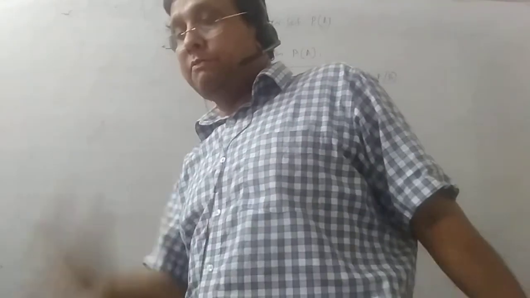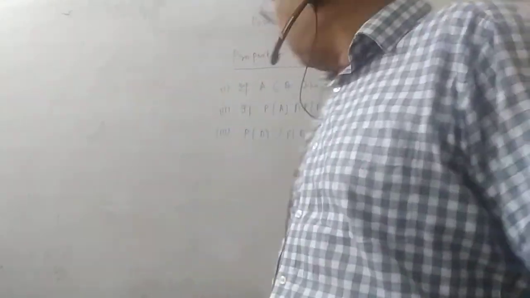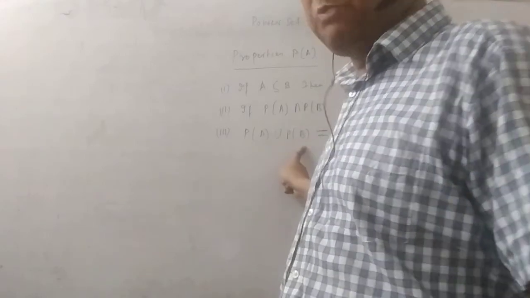In my next video, I will also prove that power set of A union power set of B is not equal to power set of A union B.